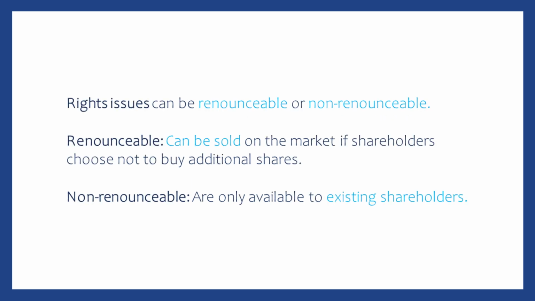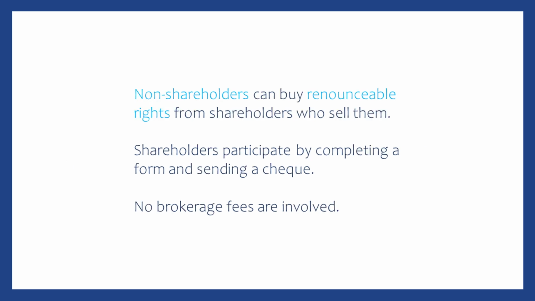Rights issues can be either renounceable or non-renounceable. Renounceable rights can be sold by shareholders on the share market if they choose not to buy additional shares themselves. Non-renounceable rights, on the other hand, are only available to existing shareholders who must either accept the new shares or forfeit the rights. To participate in a rights issue, shareholders need to complete a form and submit a check for the number of shares they wish to purchase.